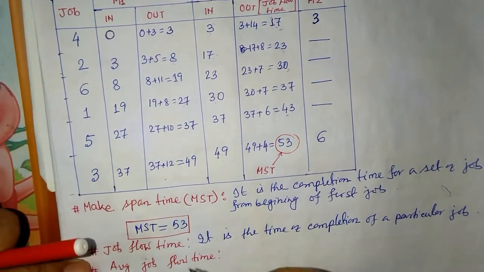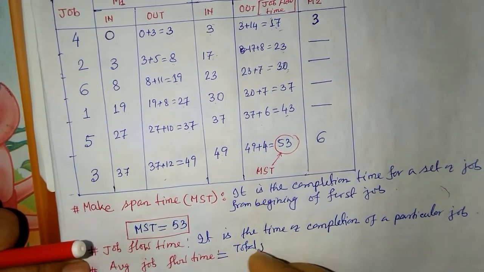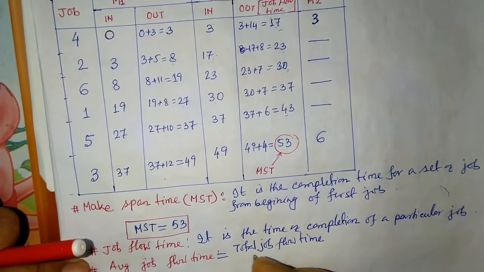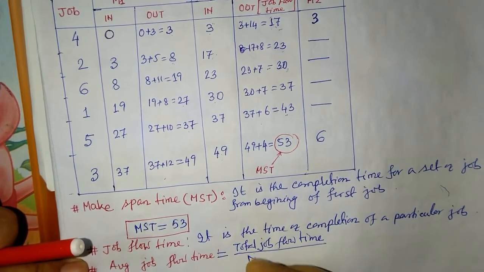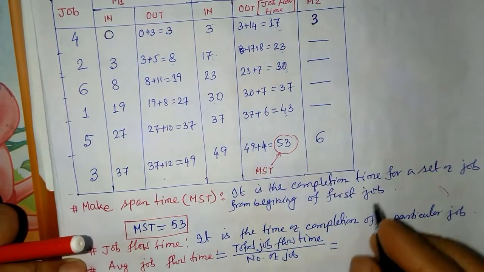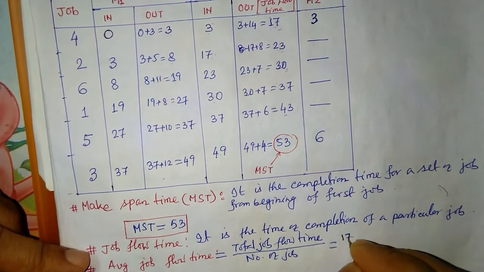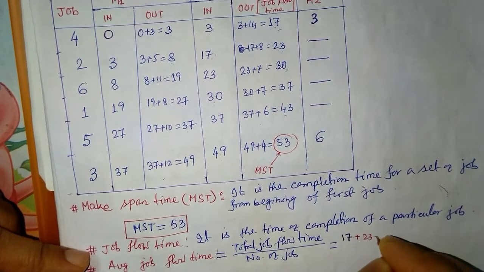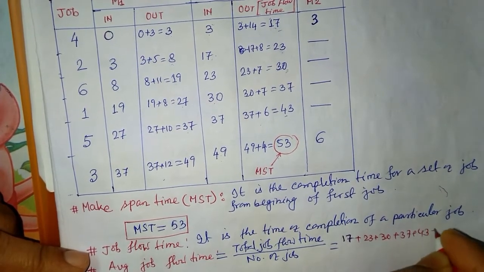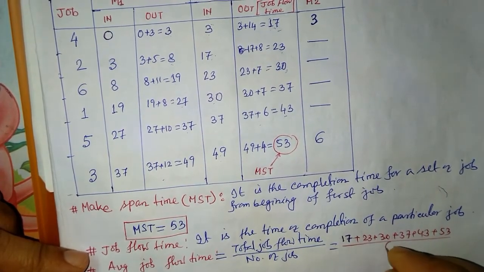Average job flow time is defined as the ratio of total job flow time to the number of jobs. So the total job flow time is 17 plus 23 plus 30 plus 37 plus 43 plus 53, divided by the total number of jobs, which is 6.